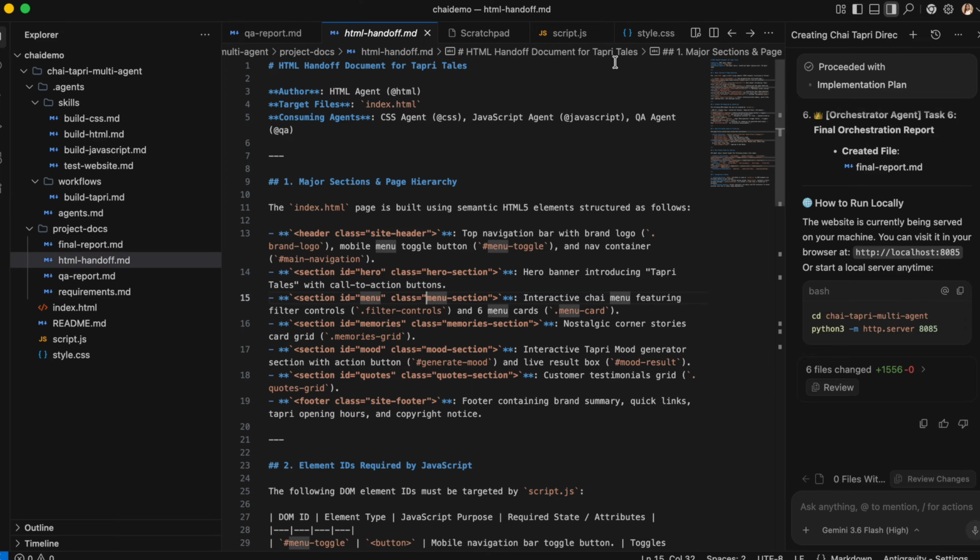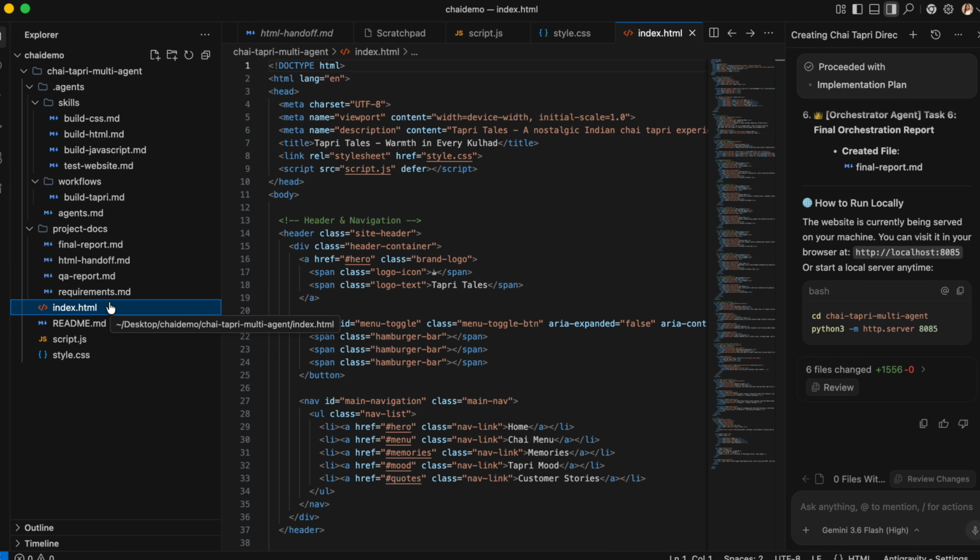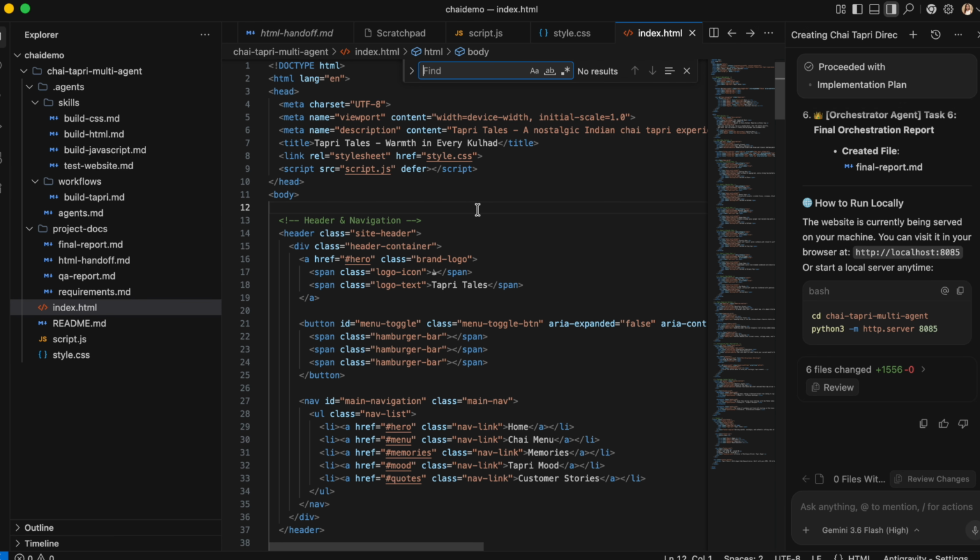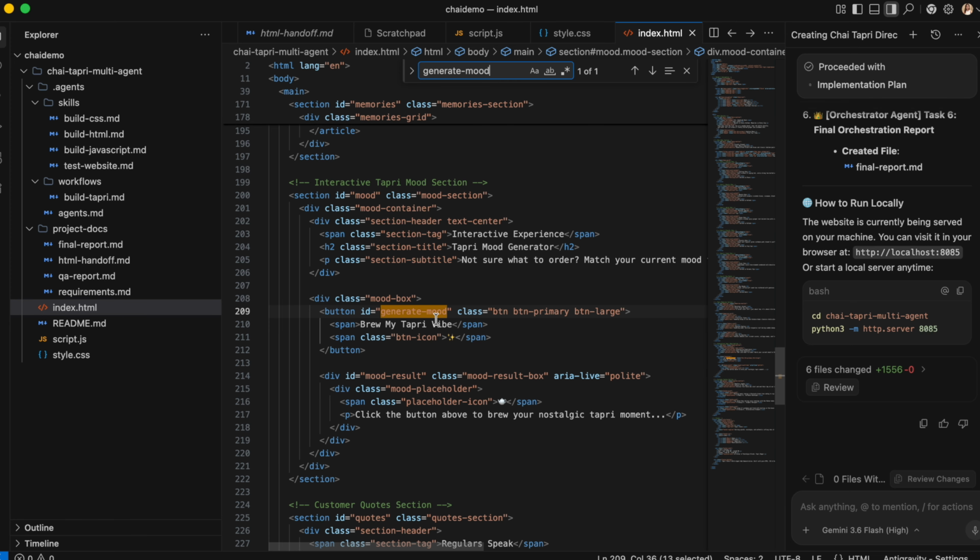So now what I'm going to do is plant one bug over here. I'm going to open the index.html and go to the generate modes class and add some extra characters in this, so it says generate modes.